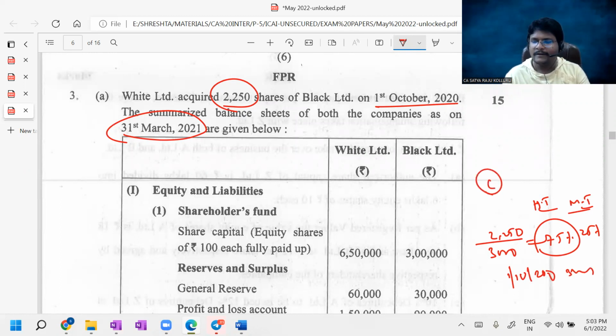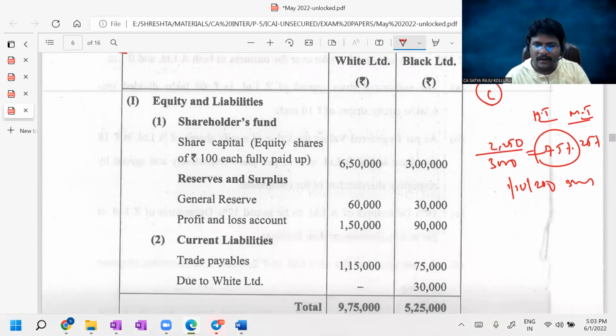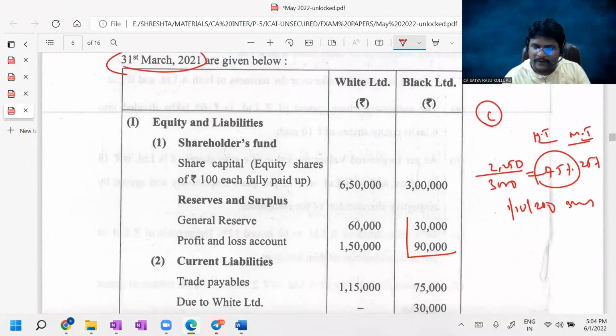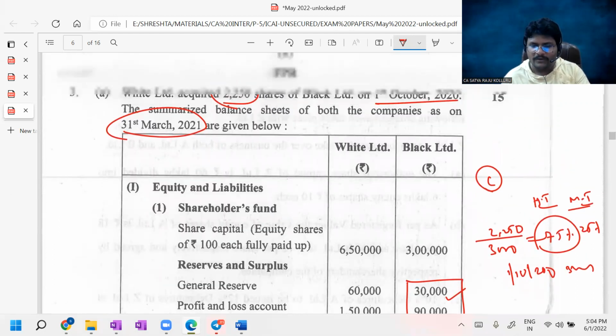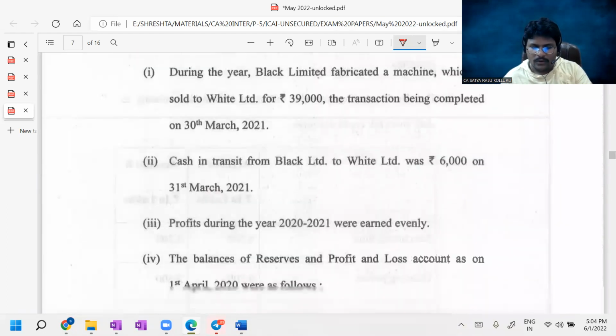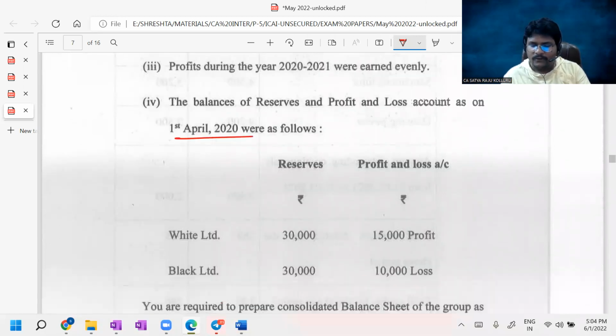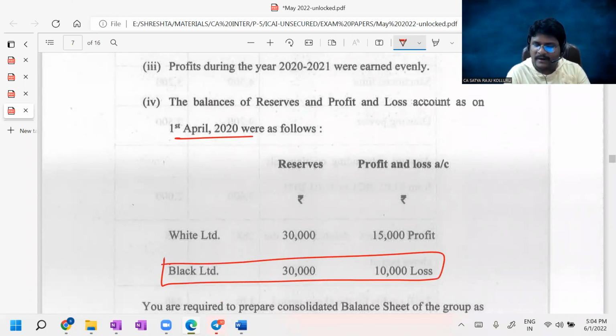Then classification: you should classify the reserves and surplus of the subsidiary, that is Black Limited, into capital profits and revenue profits. Now, out of this general reserve of 30,000, how much is capital profit, how much is revenue profit? Out of this 90,000, how much is the capital profit, how much is the revenue profit? Now, if you observe, they gave reserves and surplus as on 1st April 2020. So you need to check only the reserves and surplus of Black Limited. This is irrelevant for us. Am I right? So for Black Limited, if you check, reserves opening 30,000 is given.